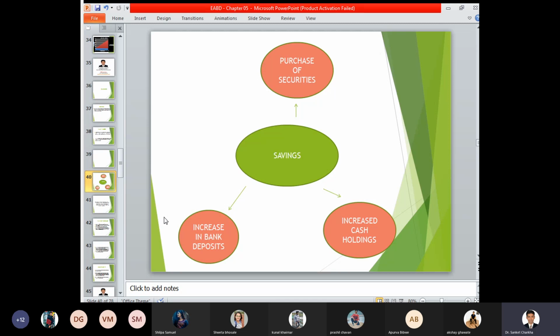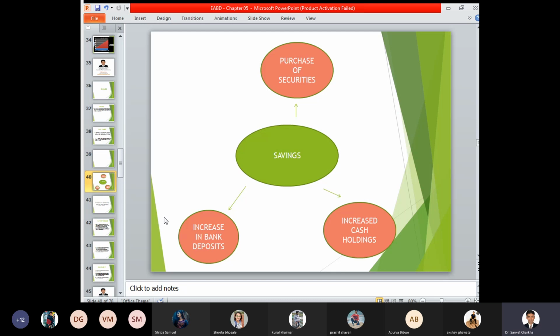There are other avenues also in which you can invest. That is, you can invest in gold, you can invest in land, you can invest in real estate, you can invest in debentures, stocks, bonds, you can invest in mutual funds, you can invest in various types of provident fund policies and so on.